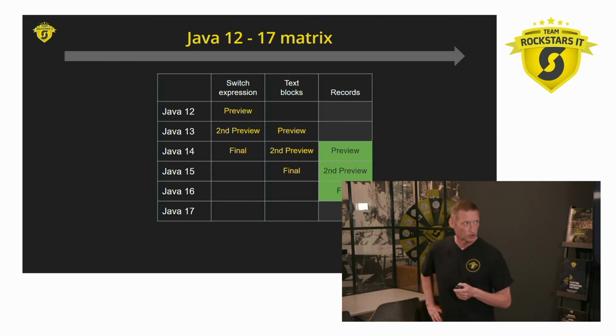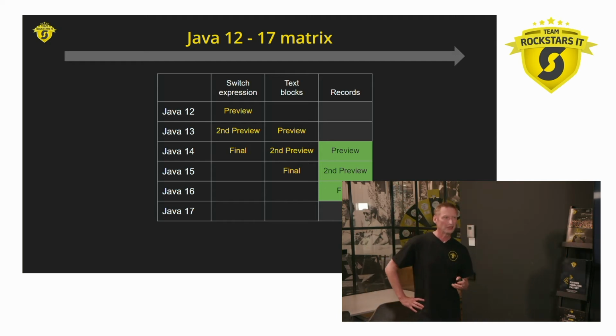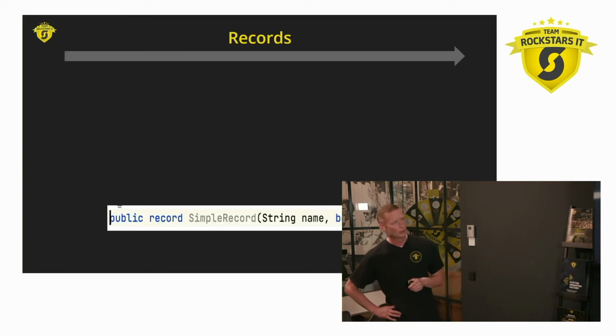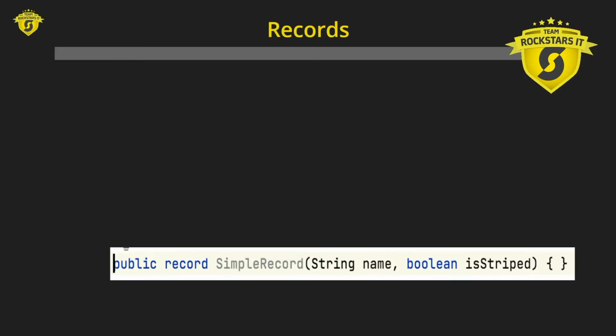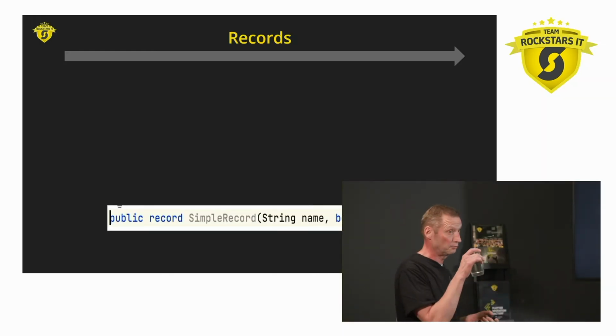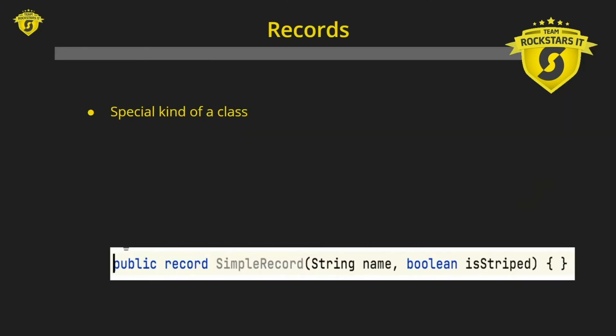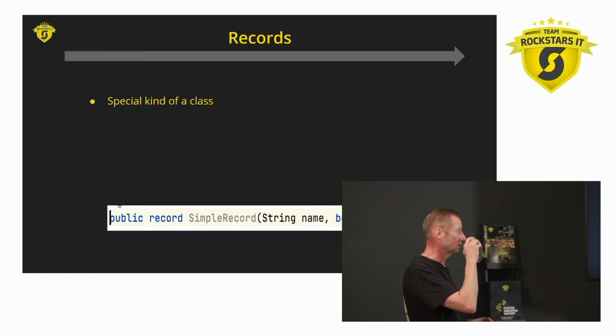Records got their preview in Java 14, got minor changes in 15, and went unchanged to 16. And this is a record. This is how you define a record. So very simple, very concise, and basically you have now defined a class. It's an immutable class, but you still defined a class, because a record is a special kind of class, but it's still a class. People might recognize it; in Scala it's called a tuple. It's a data class in Kotlin.